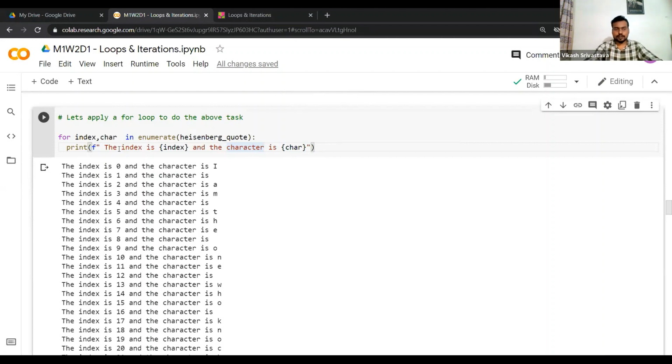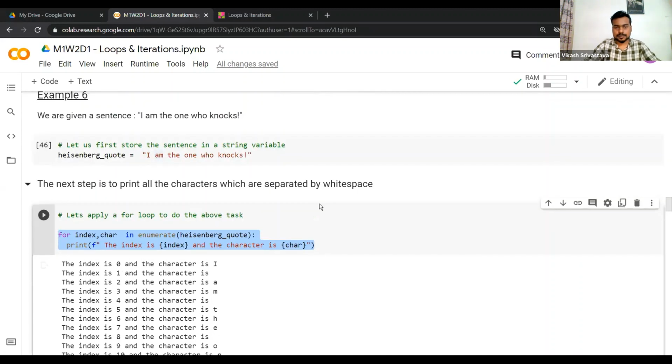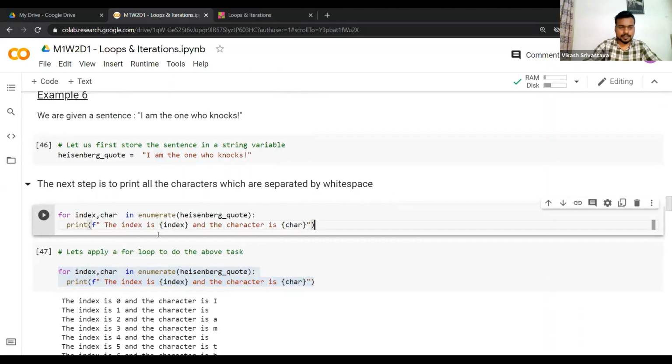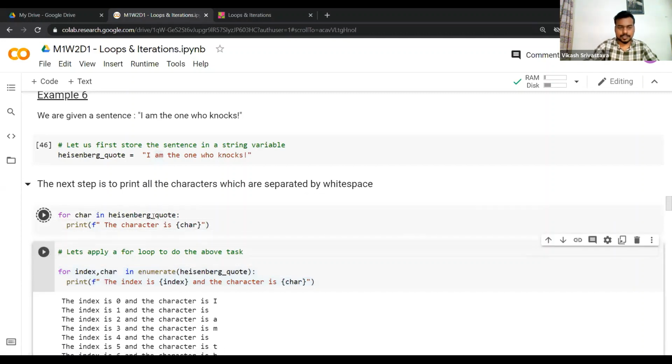Or maybe, if you don't want the index, I can just copy this piece of code and add it here. I don't want to deal with the index, so I don't even need enumerate in this case. So maybe I can simply write "the character is" and the character. Let's execute this.